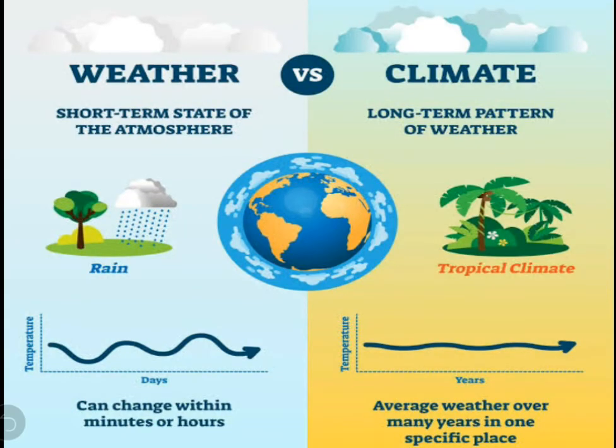Weather is the short-term state of the atmosphere. That means it stays for a very short period of time. It can change within a minute or hours. But climate is the long-term pattern of weather. It actually stays for more than years. That means it changes after a long period of time. So weather and climate are not the same thing, but there is some difference between them.